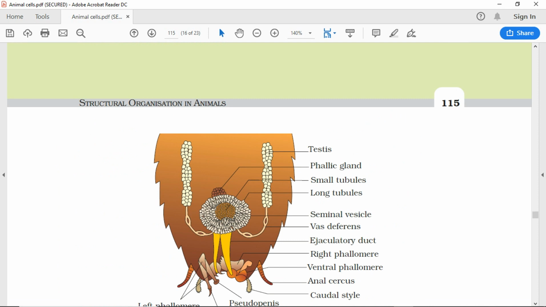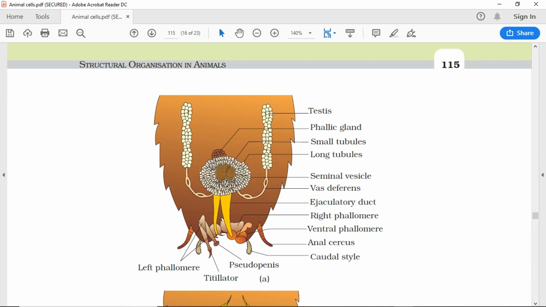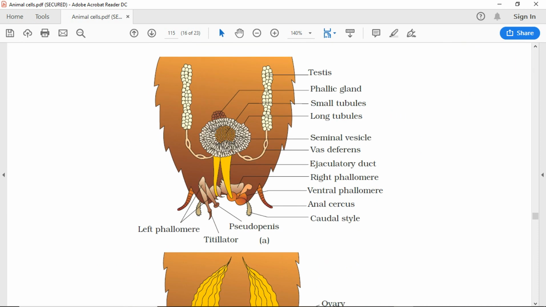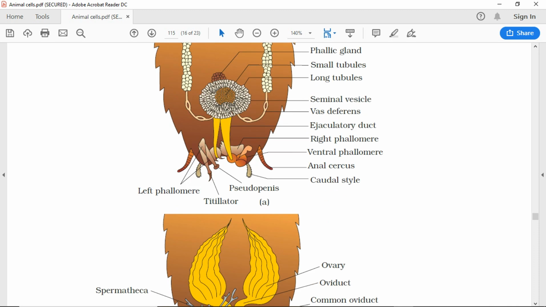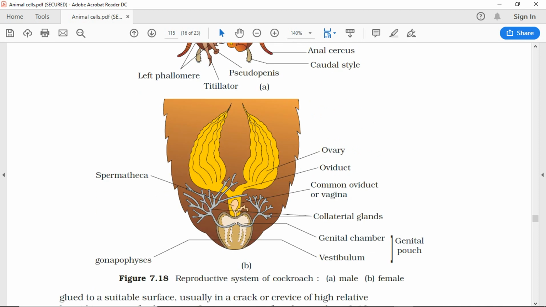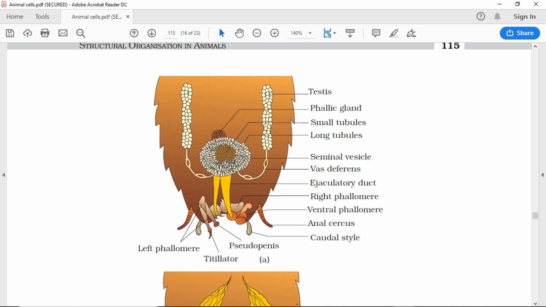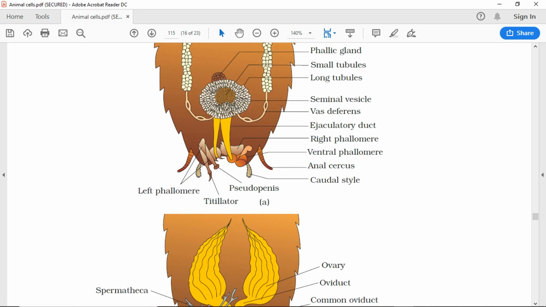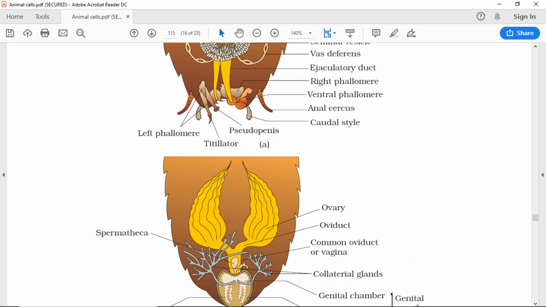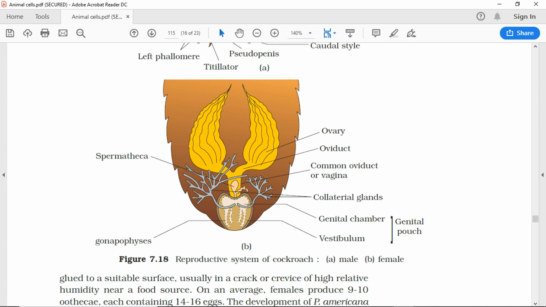Testis, phallic gland, small tubules, long tubules, seminal vesicle, vas deferens, ejaculatory duct, right phallomere, ventral phallomere, anal cercus, caudal style, pseudopenis, titillator, left phallomere, ovary, oviduct, common oviduct or vagina, collateral glands, genital chamber, vestibulum, genital pouch, spermatheca, gonapophyses.